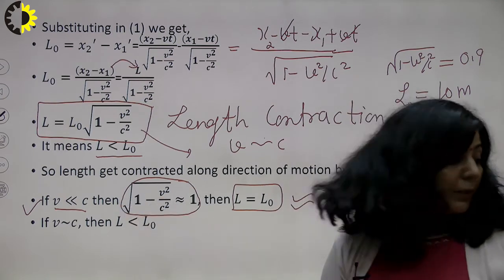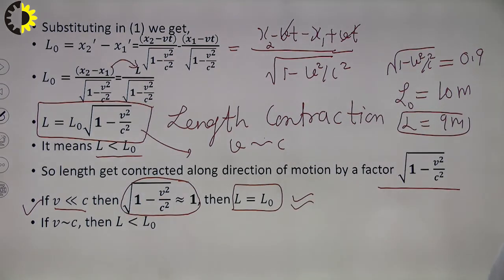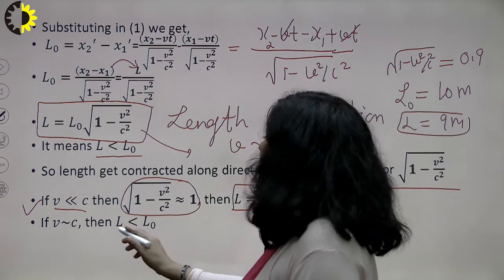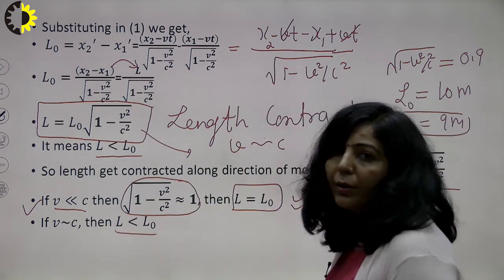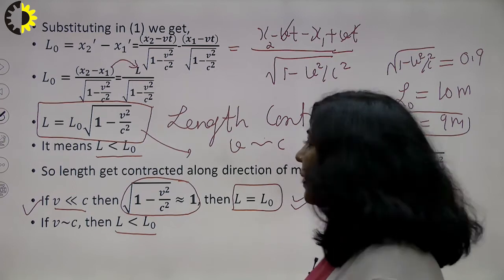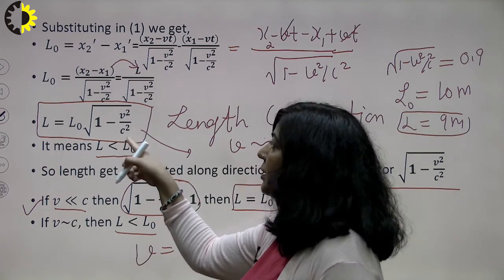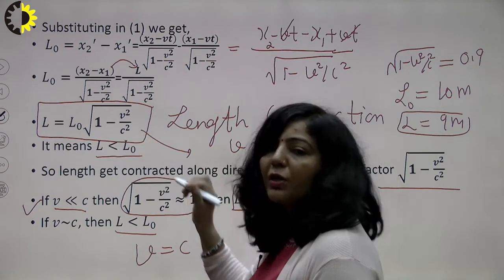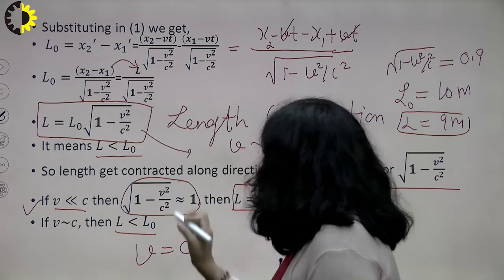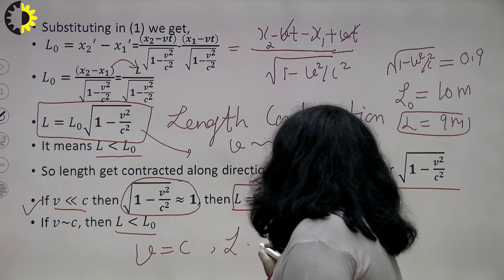But if you take case number 2, when v is comparable to c, we know L is always less than L naught. And you can also take the extreme case, v equals c. If v is equal to c, then this factor is going to give you the value 0. So L is equal to 0.